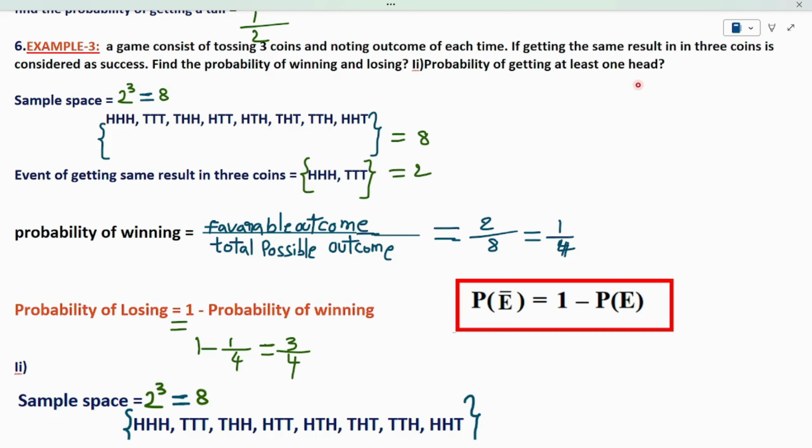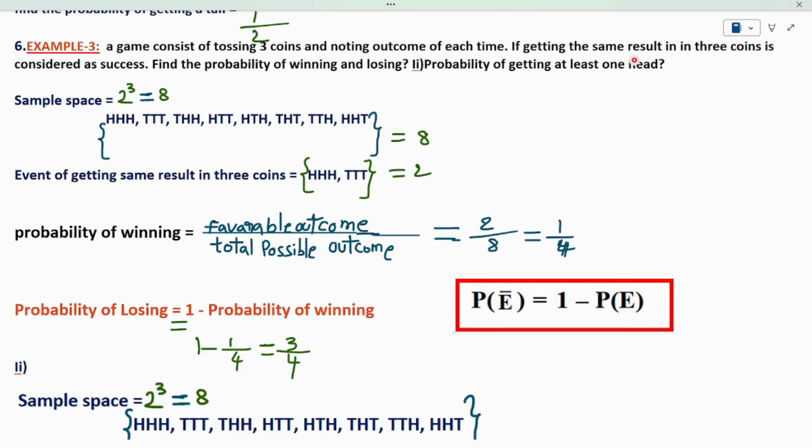The experiment is tossing 3 coins at a time. In that game, the experiment is tossing 3 coins and noting the result, which means that when tossing the coins, there can be some results. One coin can be head, one coin can be tail, and another coin can be head or tail. In this manner, the players are noting the outcomes, whether it is head or tail, or head and tail, or tail and head, after tossing the 3 coins each time. So that is the experiment.